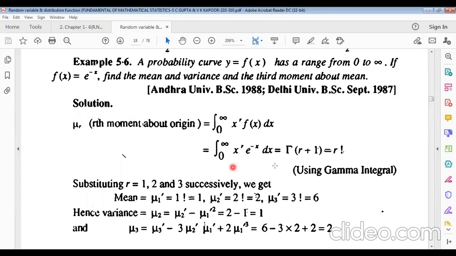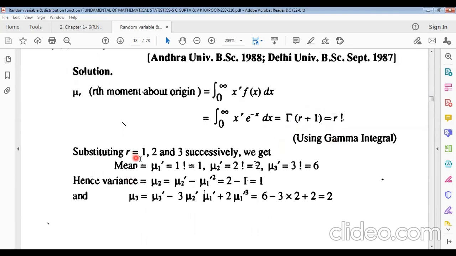And this is actually the formula of gamma r plus 1. Gamma r plus 1 means you must know r factorial. Now substituting r equals 1, 2, 3, etc. successively, we get the mean, first raw moment, equals 1 factorial equals 1. Second raw moment, moment about origin, is 2 factorial. Third raw moment is 3 factorial, using this.